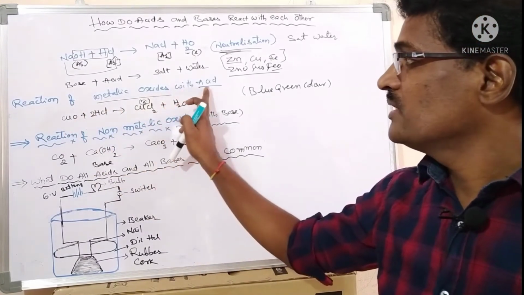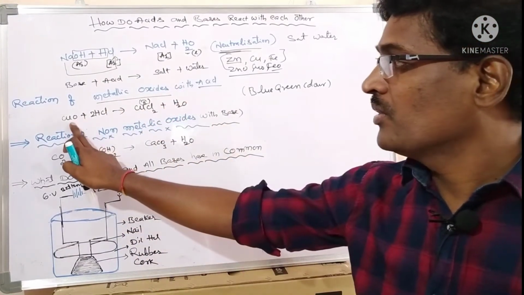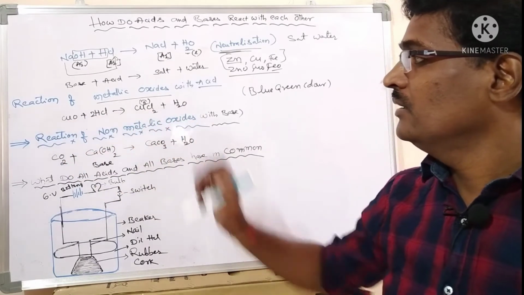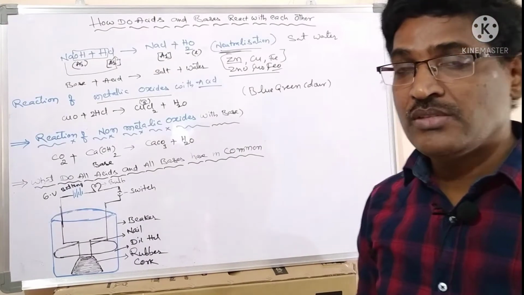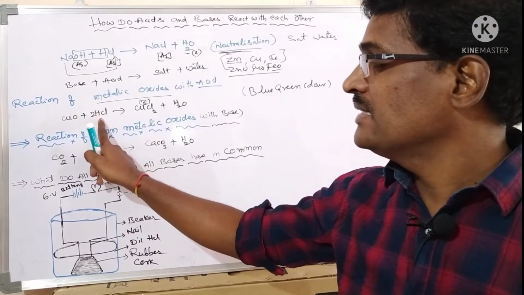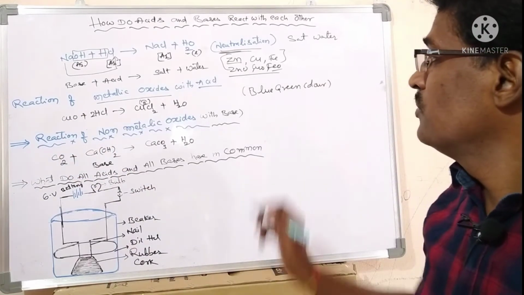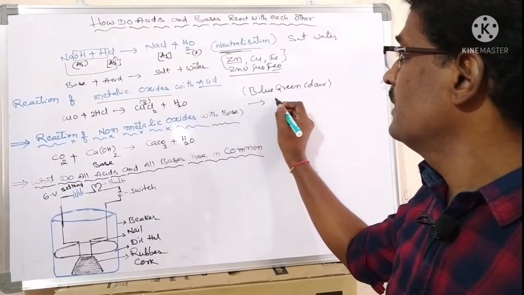Reaction of metallic oxides with acids: copper oxide plus hydrochloric acid gives copper chloride and water. The conclusion here is that when an acid reacts with a metallic oxide, it produces salt and water.